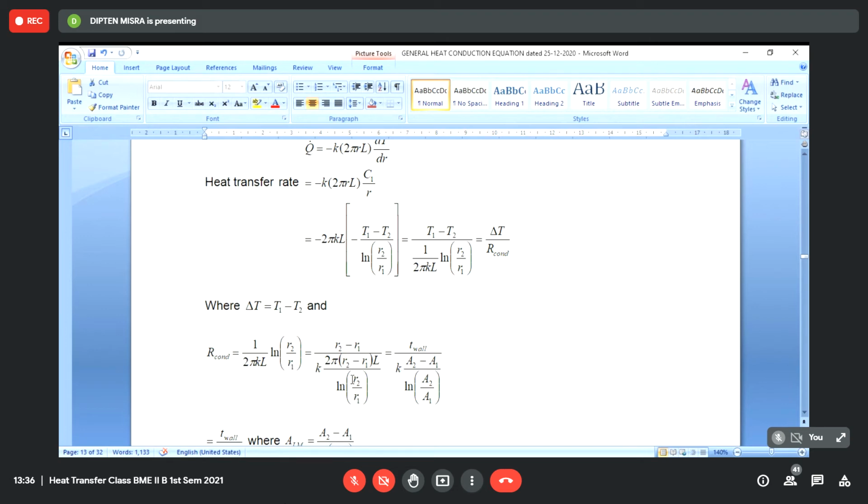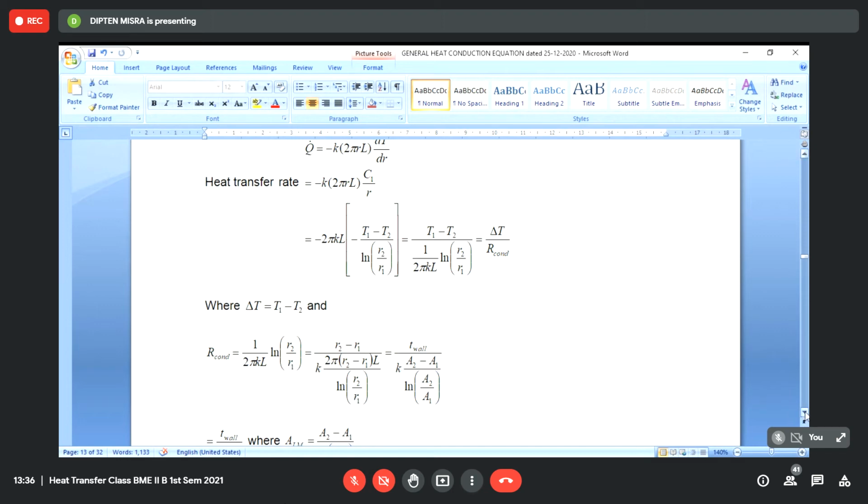If we multiply this with 2 pi L into r2, and here also 2 pi L into r1, then it becomes A2 by A1. So this conductive resistance will be equal to the thickness of the wall divided by k into (A2 minus A1), the outer surface area minus the inner surface area, divided by the log of the ratio of the outer to inner surface area.